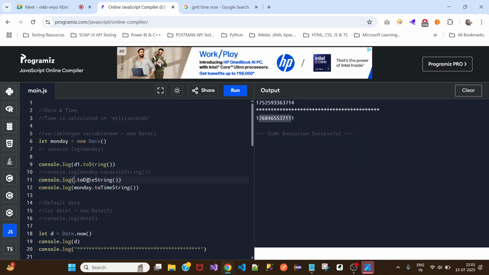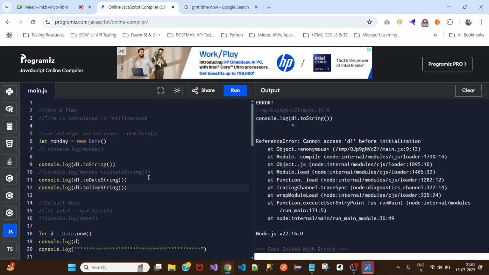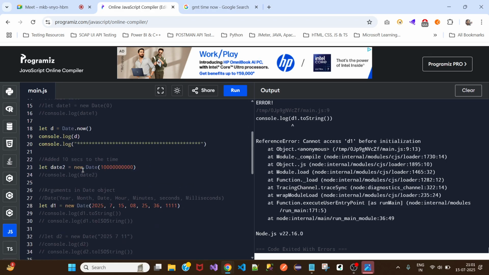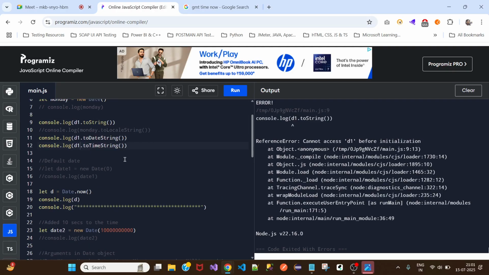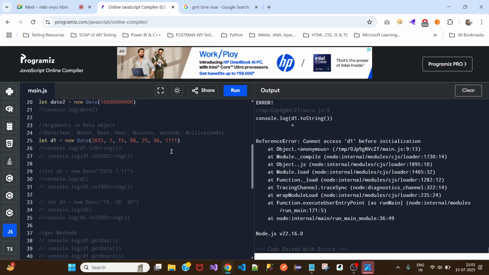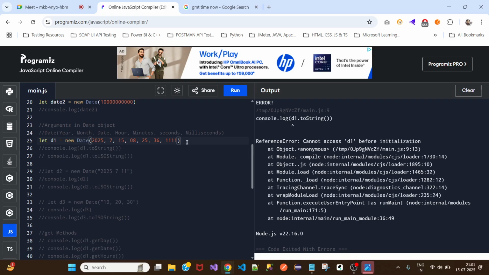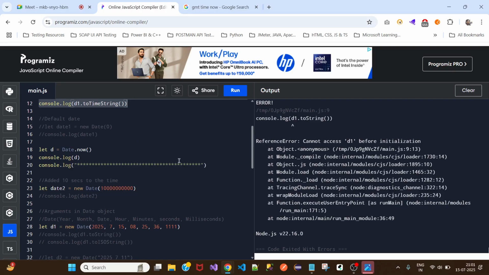Pass in the parameters, then call the toDateString, toString, toTimeString methods. What happened? We have D1. Oh, sorry. I need to do one thing, cut here, and I need to call it after initialization. Okay, let me do one thing.